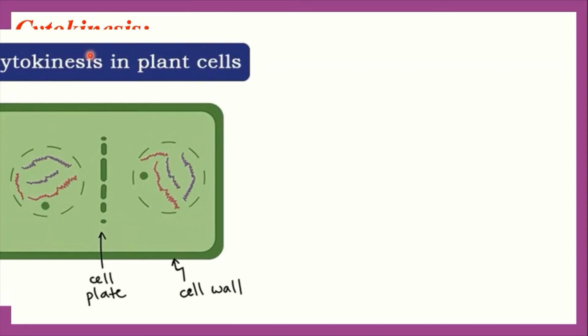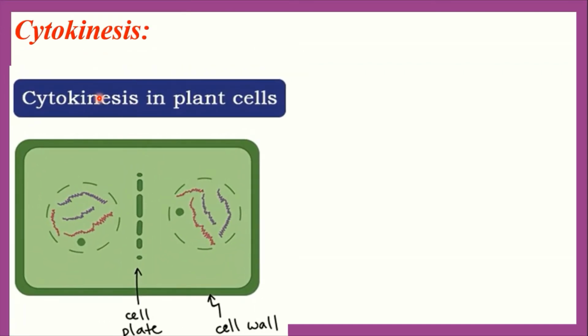Here everybody see this figure. In the case of a plant cell, this one is the equatorial region. At the equatorial region, small particles secreted by the endoplasmic reticulum and phragmoplast are deposited and combined together to form a membrane. This membrane is called the plasma membrane.